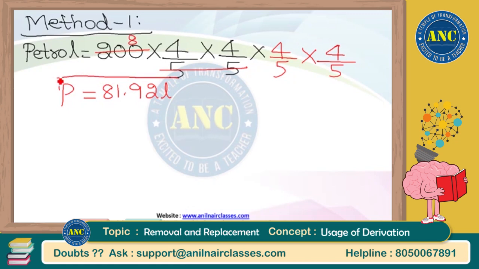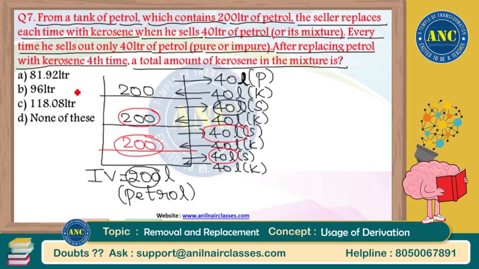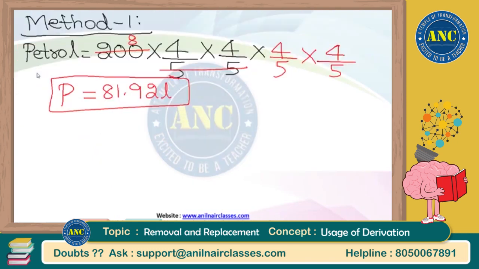But what is the question, sir? In the question they are not asking you to find the final quantity of petrol. Kilari Praveen made a mistake, and he commented the answer as option A. He thought that petrol is 81.92, which is right, but the question is about kerosene. This is the mistake students might make. Praveen, not only you, this is the mistake many people will make. Please be very careful. Answer is not option A.